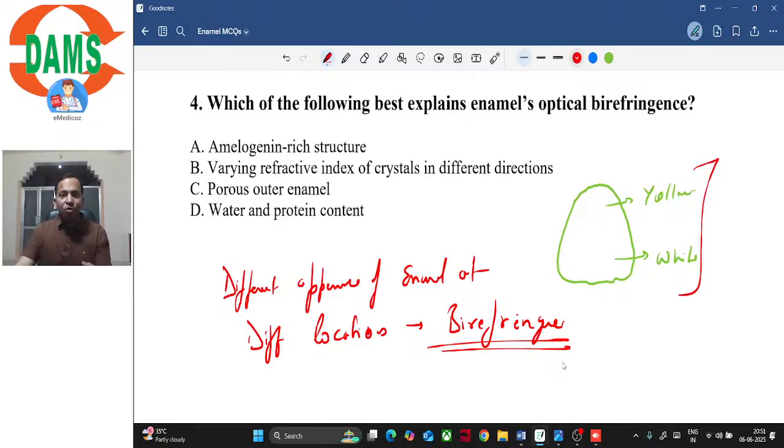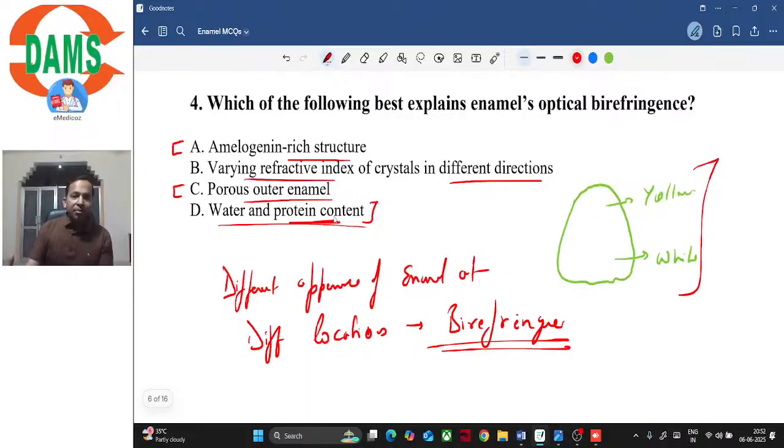अब इनमें से क्या वजह हो सकती है कि हमें ऑप्टिकल बायरेफ्रिंजेंस मिलता है? तो ऑप्शंस क्या हैं? अमीलोजेनिन रिच स्ट्रक्चर, वेरिंग रिफ्रैक्टिव इंडेक्स ऑफ क्रिस्टल्स इन डिफरेंट डायरेक्शन, porous outer enamel, water and protein content. Now obviously water and protein content won't affect the appearance of enamel. Porous outer layer also does not affect the appearance of enamel. Amelogenin basically is the protein content of enamel, right? It makes up 10% of the protein of the enamel. So again, that can't be the correct answer. So even if we don't know which is the correct option, we can easily rule out the wrong ones, isn't it?